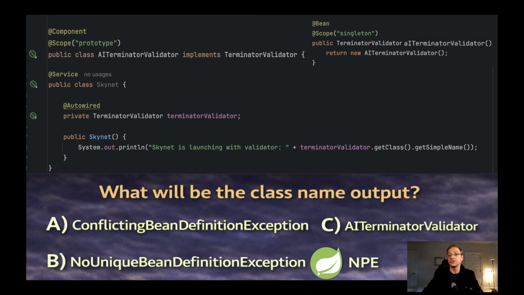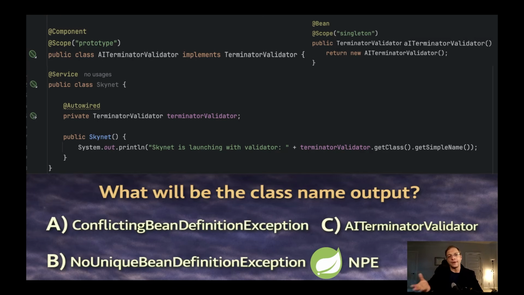So there is no reason, from the point of view of convenience for code reading, to use field injection anymore. But in case we use field injection, we need to understand that in the constructor phase, the Skynet object is not created yet. How does field injection work? Spring by default uses reflection, and it scans the class, scans the fields marked with the @Autowired annotation, but it can do it only after the object was created.